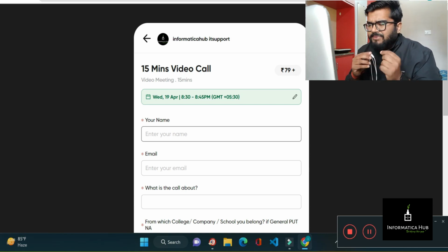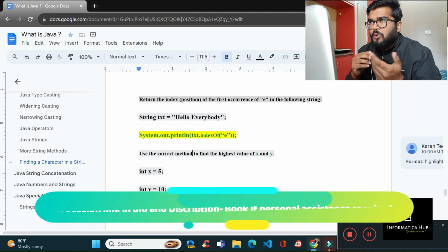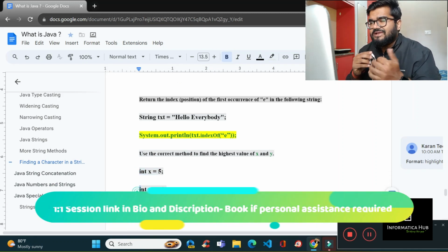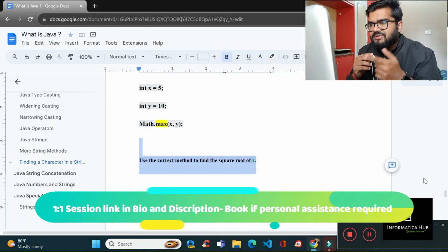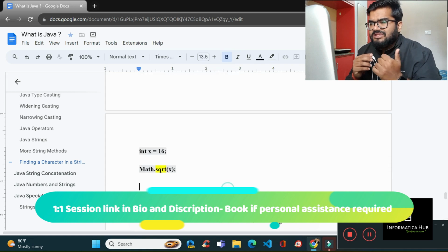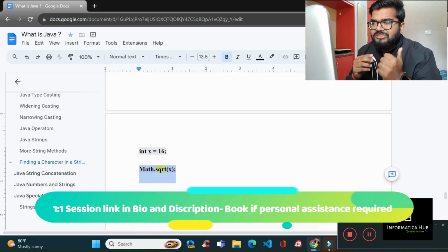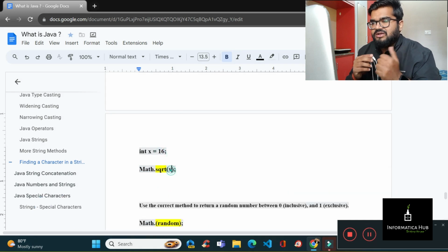Now, use the correct method to find the highest value of x and y. Here int x is 5, y is 10. So how will you find it? There will be a Math function over here and the max function will be used in order to compare x and y, and that will give the value. Next, use the correct method to find the square root of x. In order to find the square root of x, there is the sqrt function, that is Math.sqrt, and you have to pass the x value over here. In this way you can move ahead.